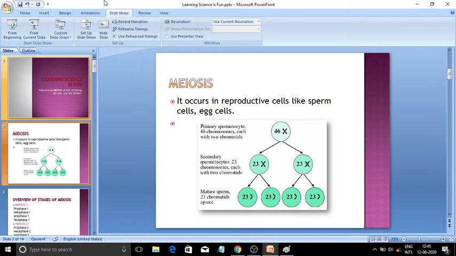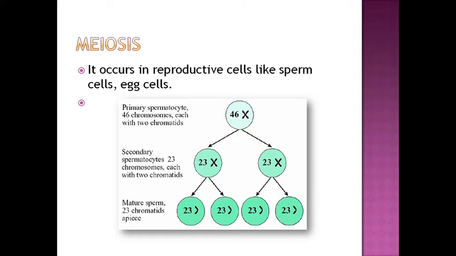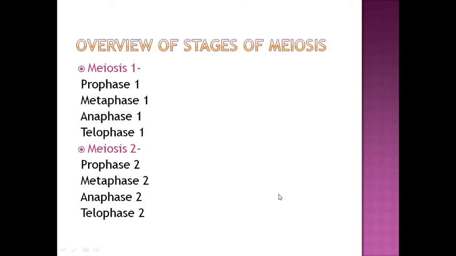So now if we come to this, as you can see over here, this is 46, then it forms 23, 23, then 23, 23, 23, 23. Hope you have understood this very well. Now as I have told you, there are stages: meiosis 1 and meiosis 2. In the first stage 2n divides into nn, that is meiosis 1, then nn divides into another 4 n's, that is meiosis 2.